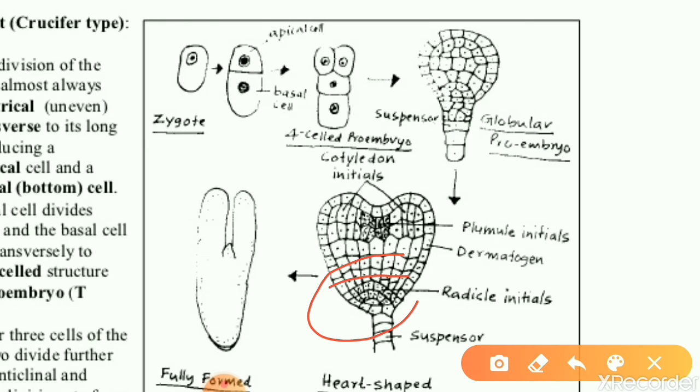The lowermost cell formed by the basal cell does not contribute to embryo structure. It may divide by a few transverse divisions. It will undergo transverse division to form a filamentous structure. This is the filamentous structure. We can call it a suspensor, which anchors the embryo to the embryo sac wall. What is the role of suspensor? It will anchor the embryo to the embryo sac wall, and also help in nutrient absorption from the surrounding cells. These are the roles of suspensor.